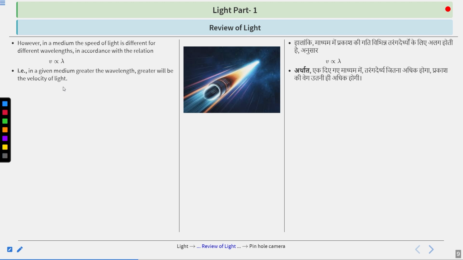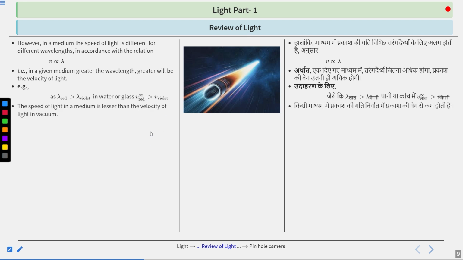Similarly, if the wavelength of light in air is greater than in water, the speed of light in air will be higher than in water. Example: as lambda red is greater than lambda violet in water or glass, the velocity of red is higher than the velocity of violet.